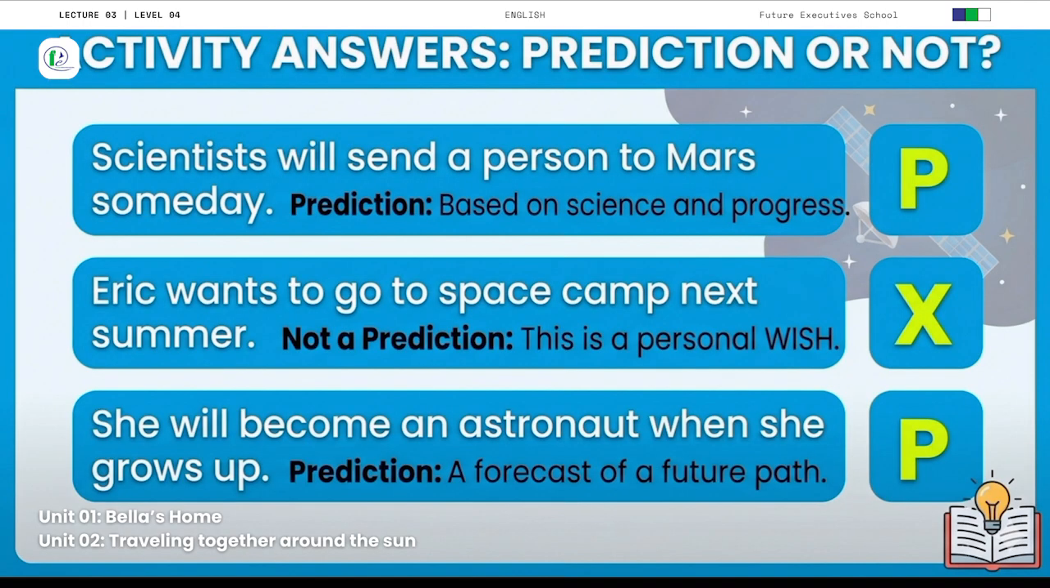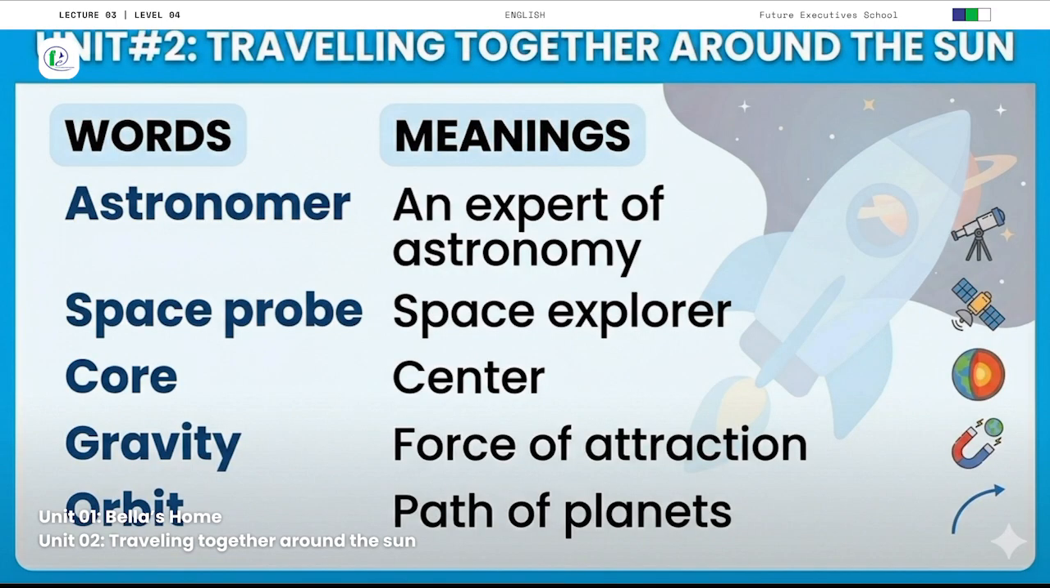Now we will discuss our words meaning of unit number 2. The first word is astronomer. What is an astronomer? An astronomer is a scientist who studies stars, planets and space. So what is the meaning of astronomer? An expert of astronomy. And the next word is space probe. What is a space probe? A space probe is a machine sent into space to collect information about planets. So what is a space probe? Space explorer.